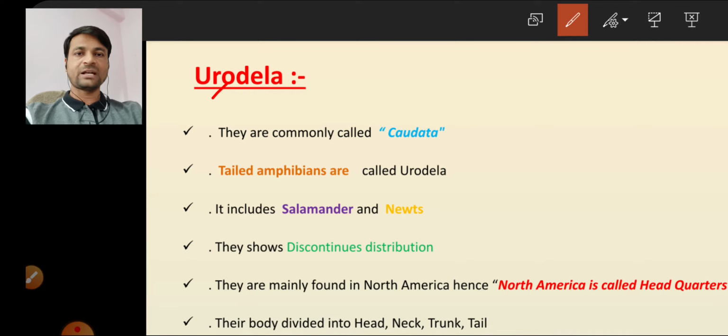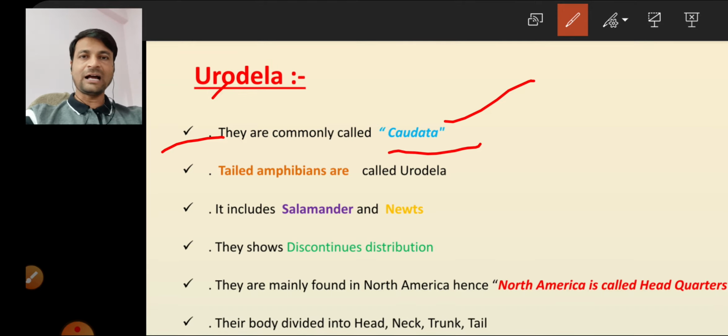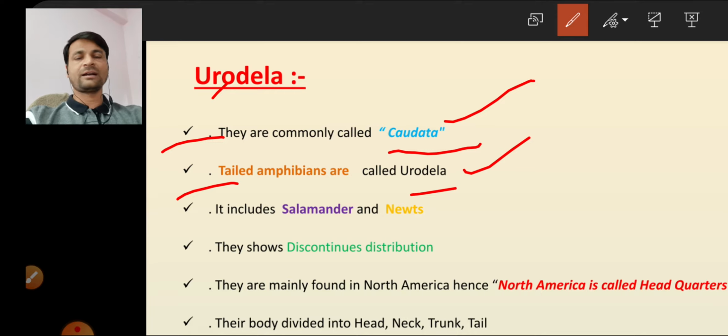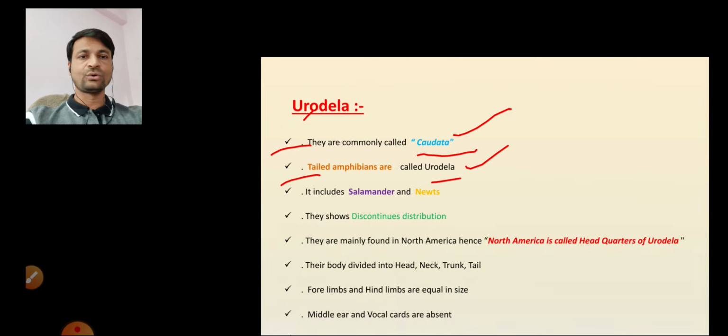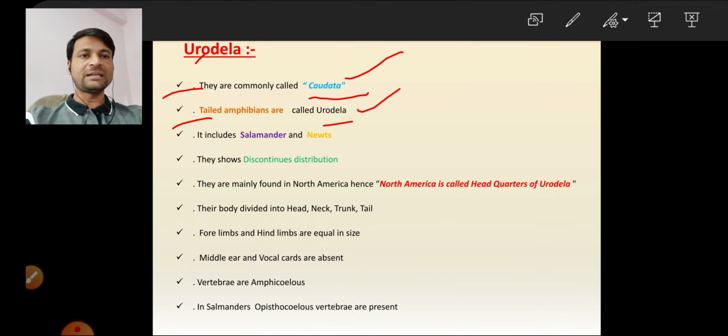The first point is that Urodela amphibians belong to the phylum Chordata. Next, tailed amphibians are called Urodela, as already mentioned in the definition.